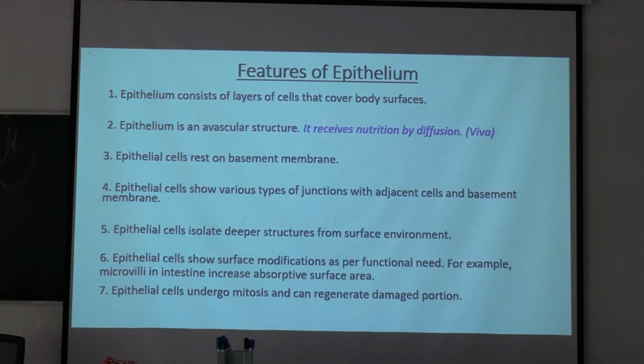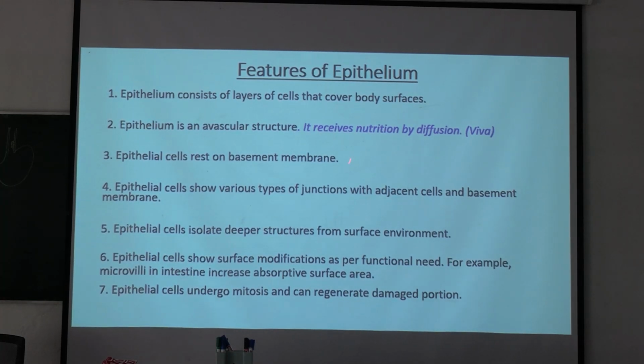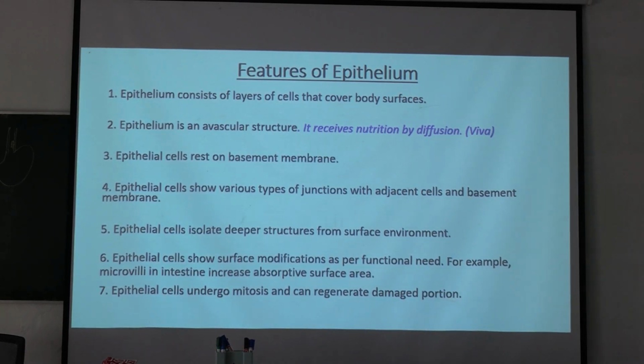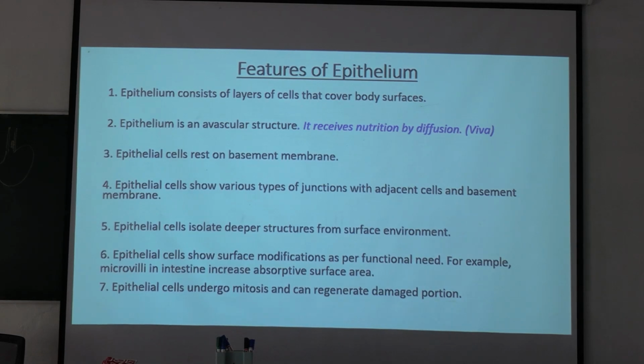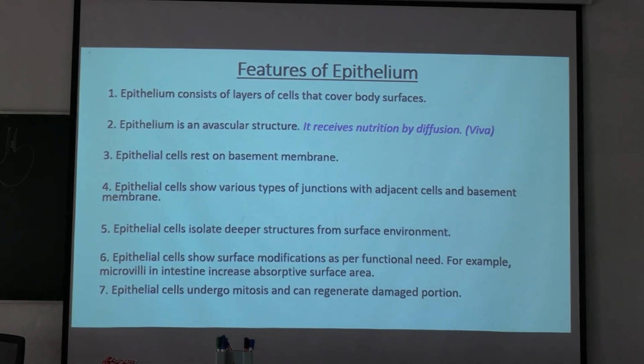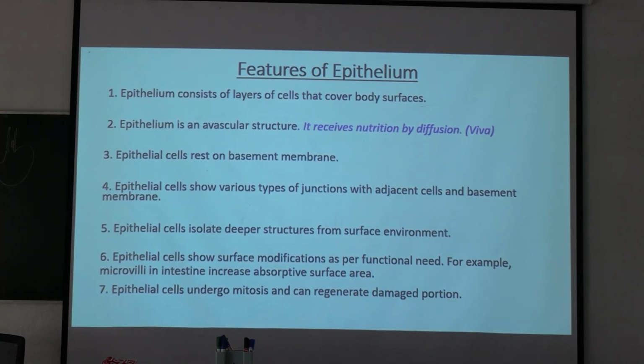What are the features of the epithelium? Epithelium consists of layers of cells that cover the body surfaces. It is an avascular structure and it receives nutrition by diffusion. Avascular means it does not have any blood supply. Generally, through blood we get nutrition and we do excretion. So as it does not have any blood supply, it gets its nutrition by diffusion.